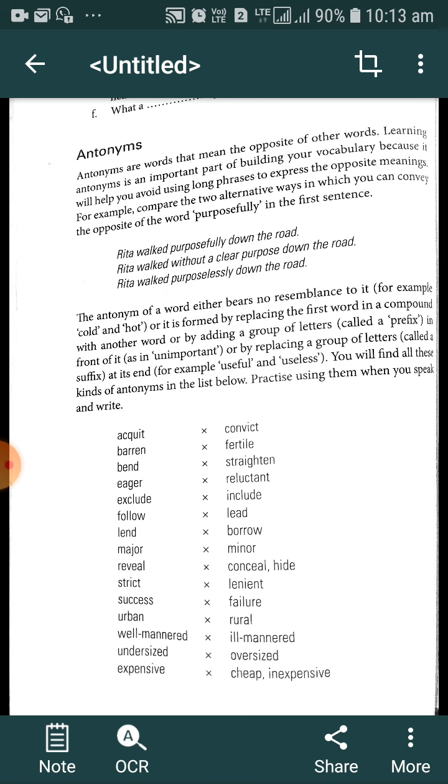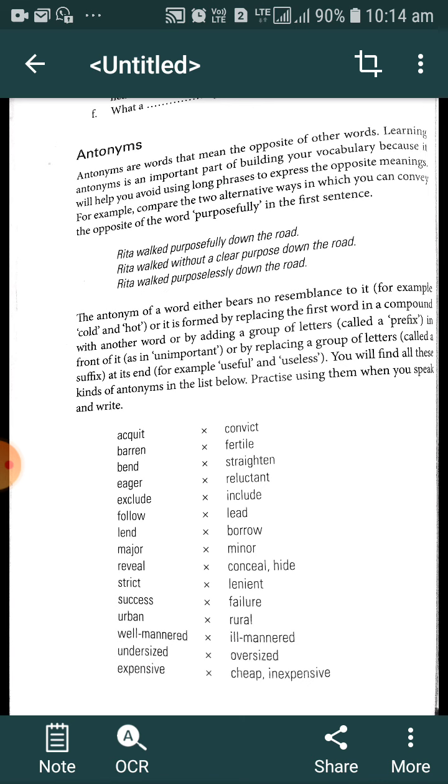Practice using them when you speak or write. There is no shortcut to build your vocabulary. As far as vocabulary building is concerned, you have to go through books and dictionaries, and you have to expand the horizon of your reading and writing. That is the only way to improve your vocabulary.